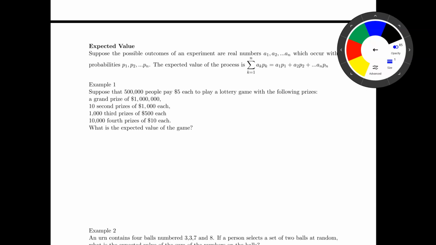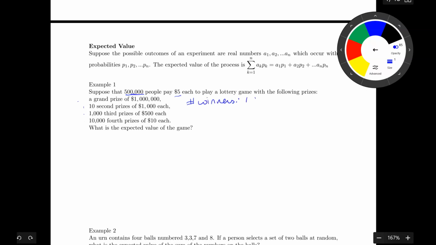So we're going to do expected value, and there's probability and payback. All right, so let's look at this. We've got some gambling going on. So we've got 500,000 people that pay $5 each to play a game, and these are the number of prizes. So let's look at the number of winners. How many winners do I get, right?